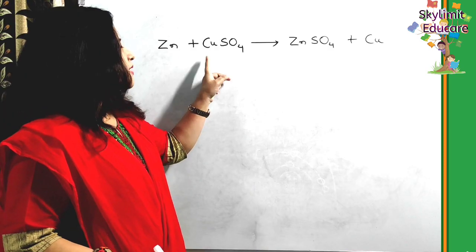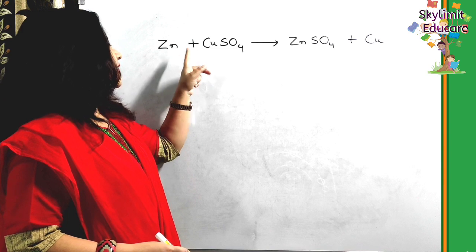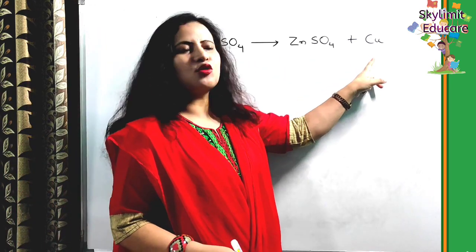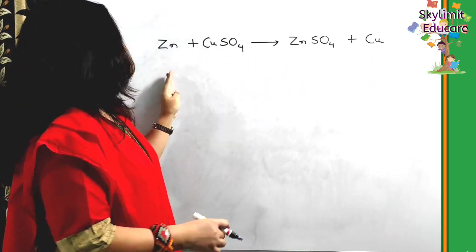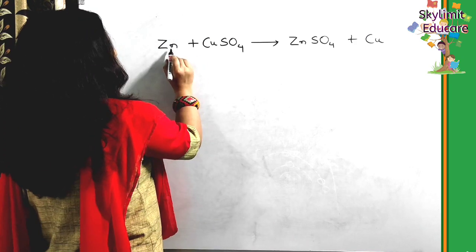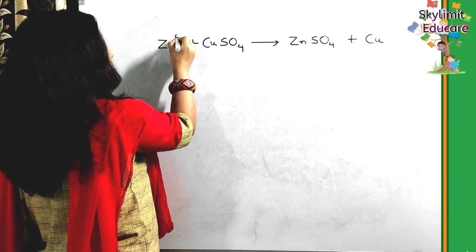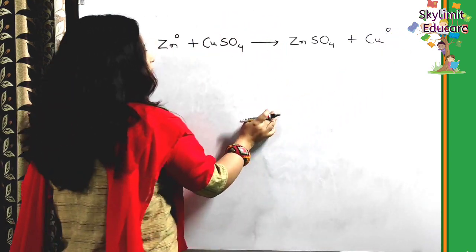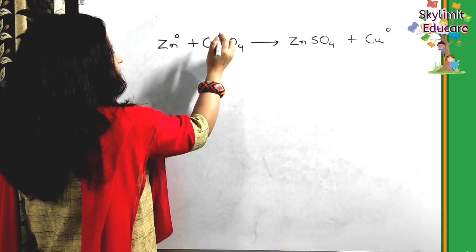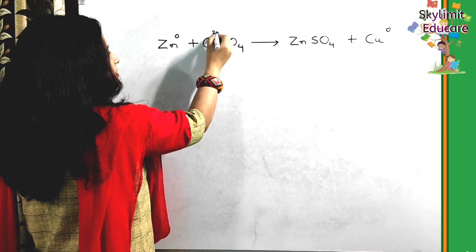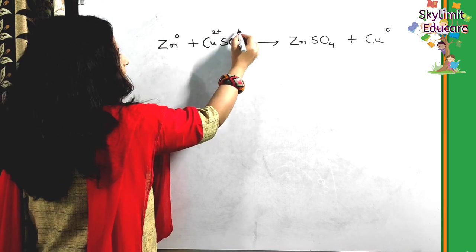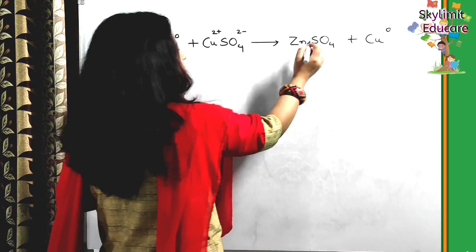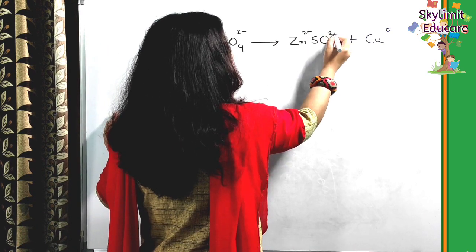Okay. Now students, let's look at this reaction. The zinc reacting with copper sulfate to form zinc sulfate plus copper. Okay. So now students, you can see here in this case, this is zinc atom having no charge. The charge is 0, it is neutral. Copper is having the charge 0 here. But when this ionic compound is formed, here in this case, it's having 2 plus charge, and this is 2 minus charge, sulfate. In this case, 2 plus charge, 2 minus charge.